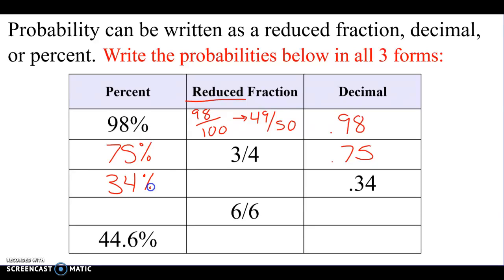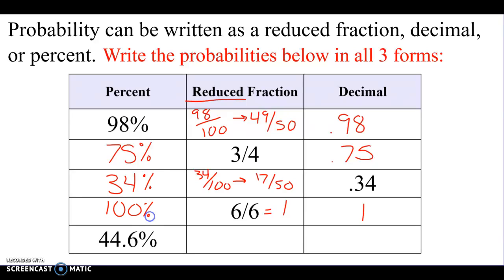34%. And then technically it's 34 over 100, but that reduces to what? 17 over 50. Yeah, so 17 over 50 should be your reduced fraction. What is 6 divided by 6? 1. Which should really be reduced to 1 as well. And 1 as a fraction is just 1 over 1, which obviously is 100% chance.